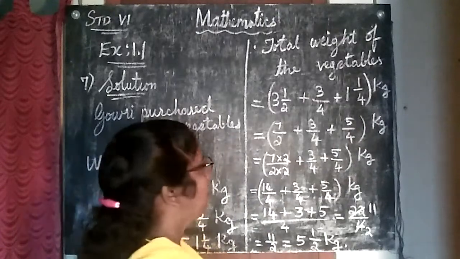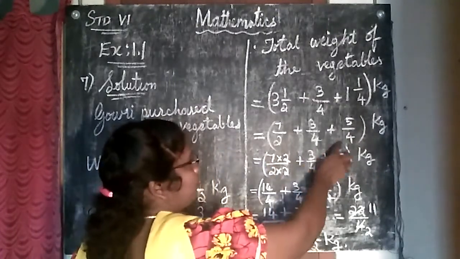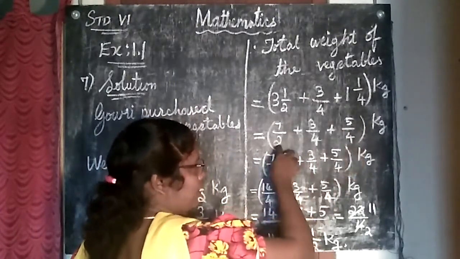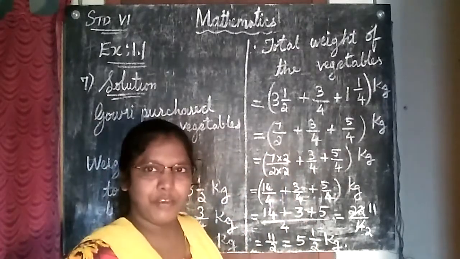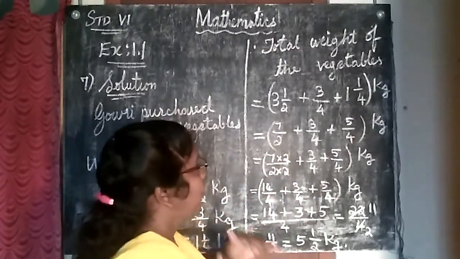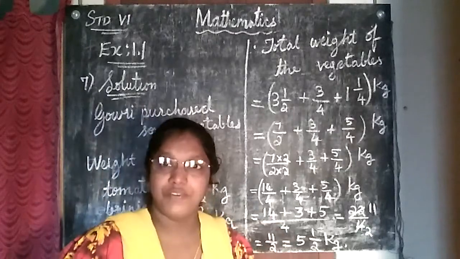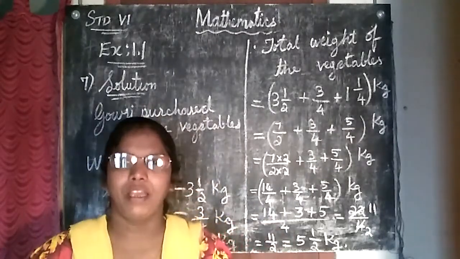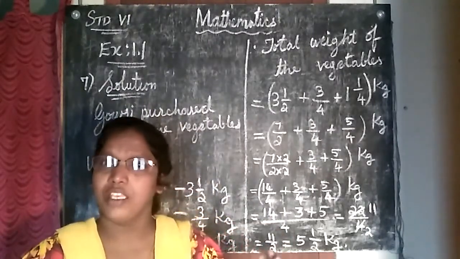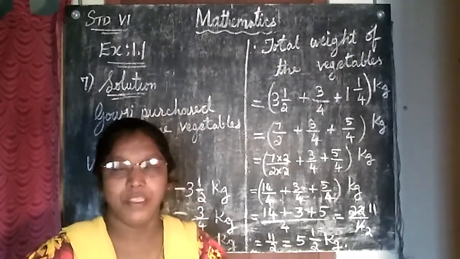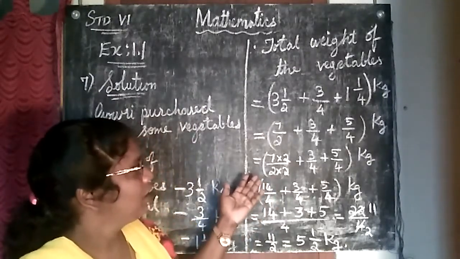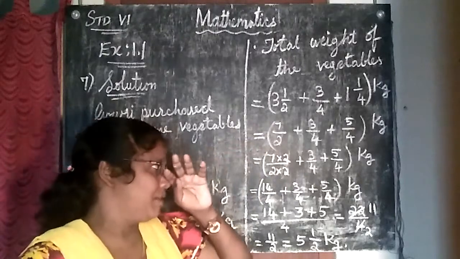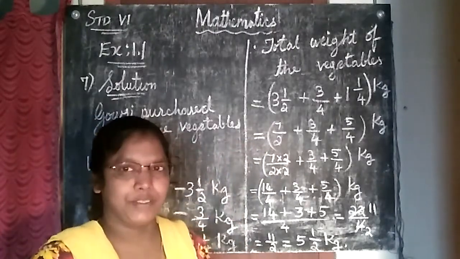5/4. Now you see here, these both the denominators are same, but the first fraction is not having the same denominator. To find the same denominator, first we must check whether they are having any common factor or not. If they are not having any common, then we can take LCM. Here, is there any common? Yes. Then we must check by how many times.